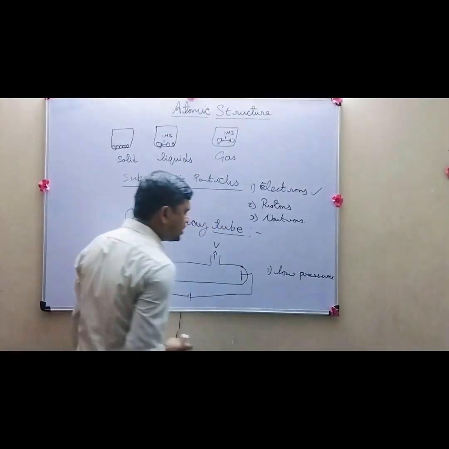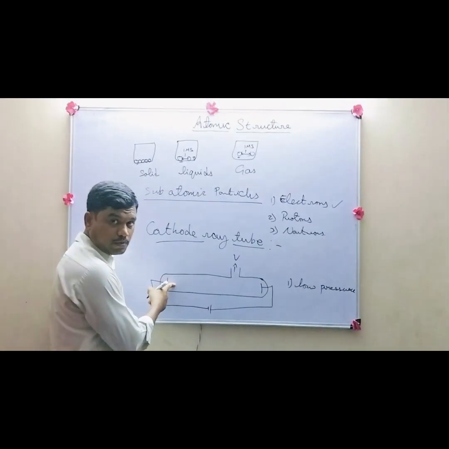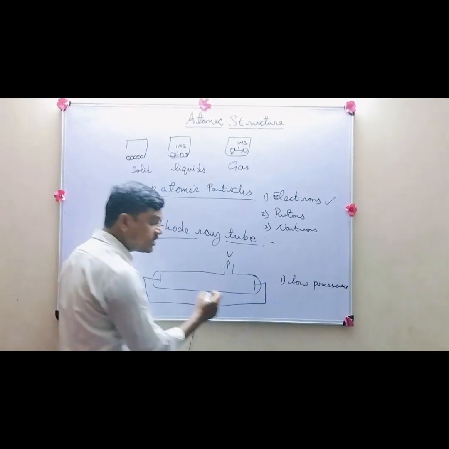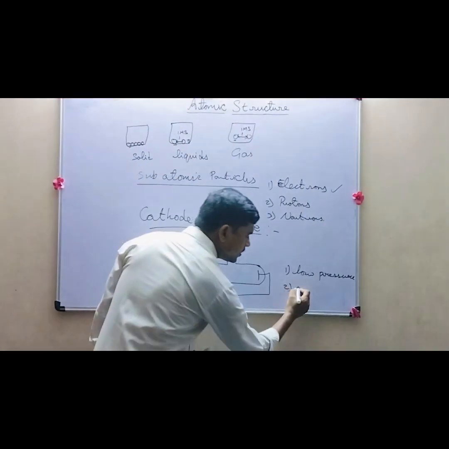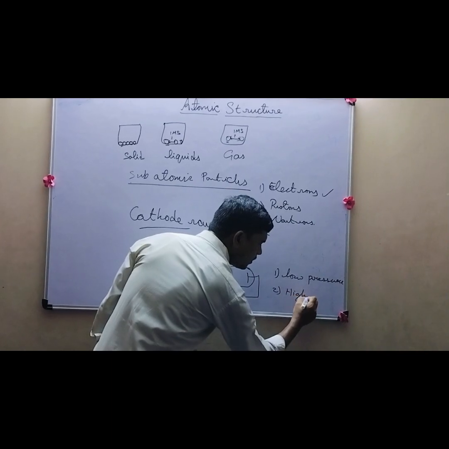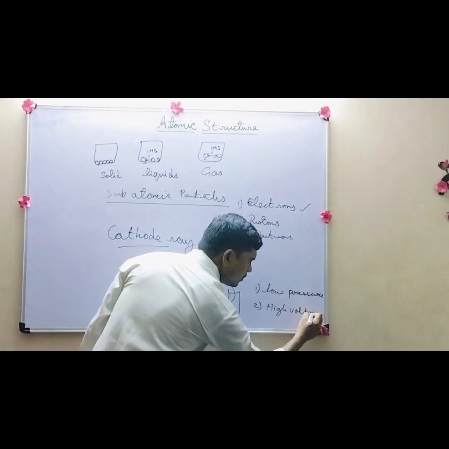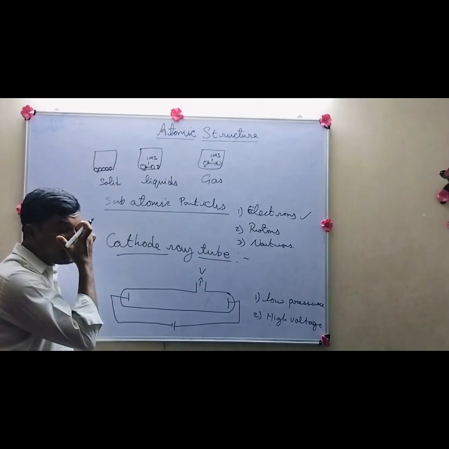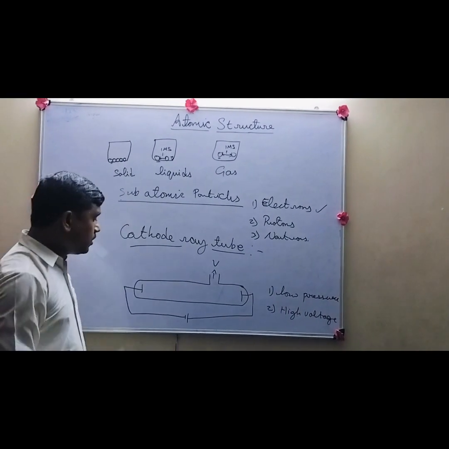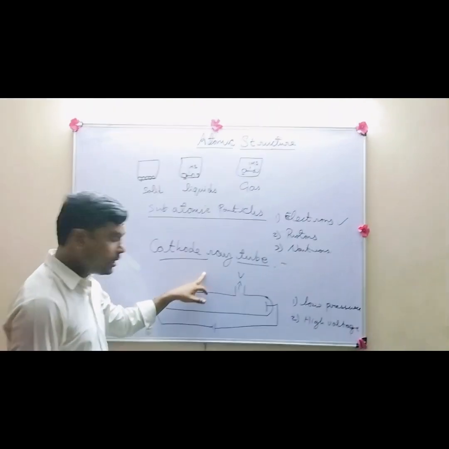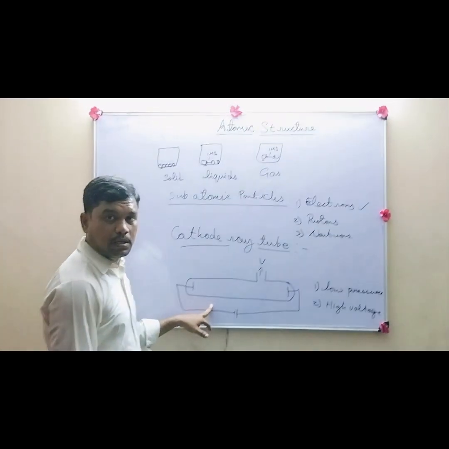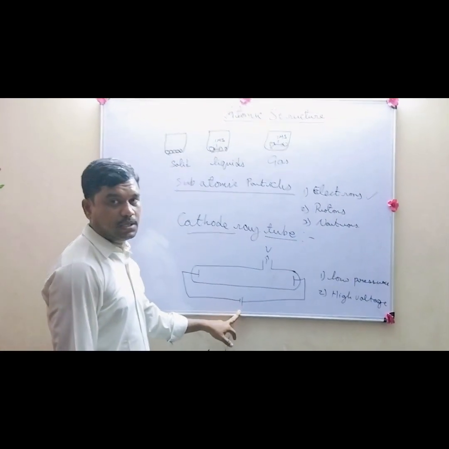So what is the first condition? Low pressure, which occurred in it. Now the second condition we are giving is high voltage. So what are the two conditions we have created here? Low pressure by removing the gas, and high voltage by supplying electricity.